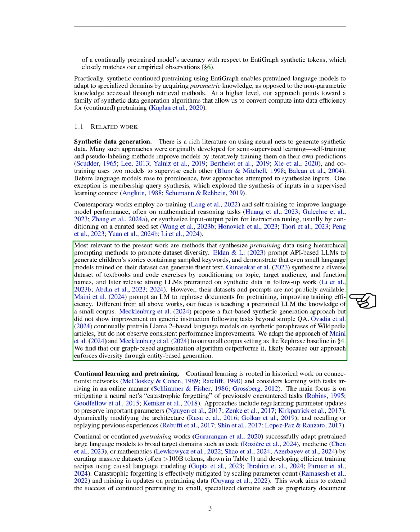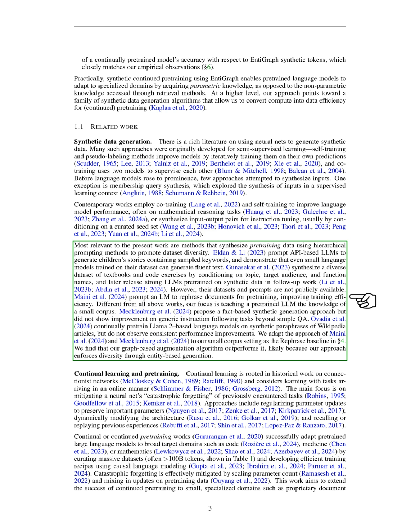However, these datasets and prompts are often not publicly accessible. We also see approaches that prompt language models to rephrase documents for pre-training, which enhances training efficiency. Our focus differs as we aim to teach a pre-trained language model the knowledge from a small corpus.